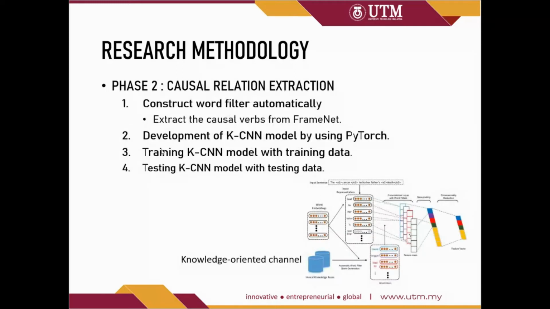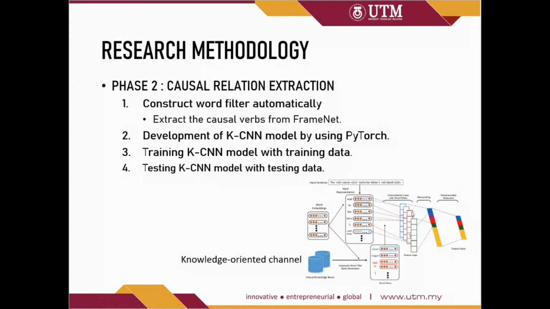In phase 2, the causal relation extraction. First, we will construct a word vector automatically, by collecting the causal words from FrameNet. And then a KCNN model will be developed by using PyTorch. In this KCNN model, we will use a knowledge-oriented channel as shown in the picture below, where the sentence will be converted to vectors by looking up the word embedding, and then convolved with the word filter that we generated in point 1.